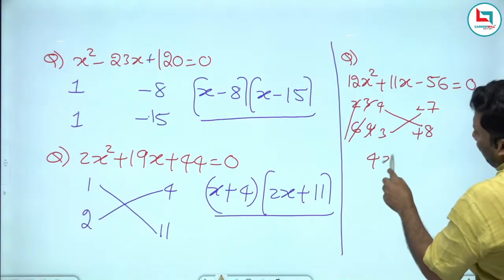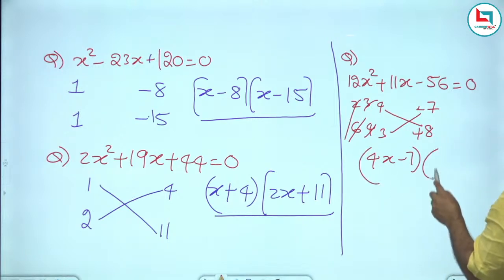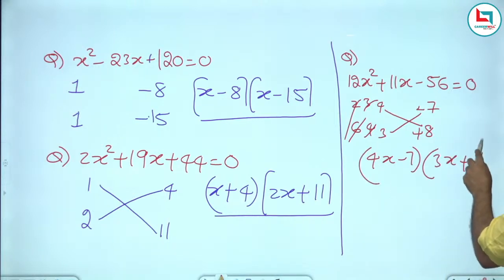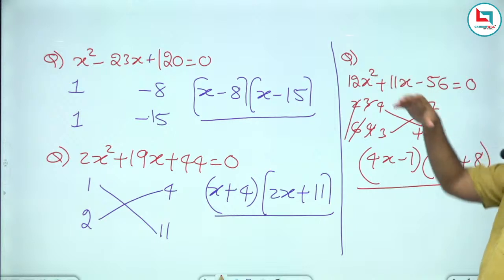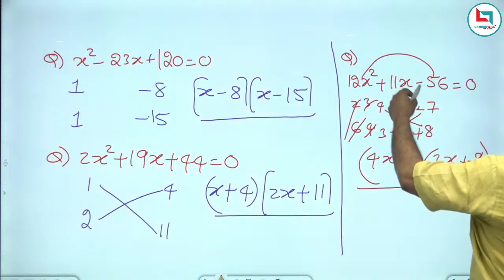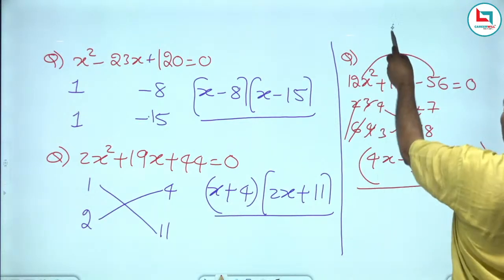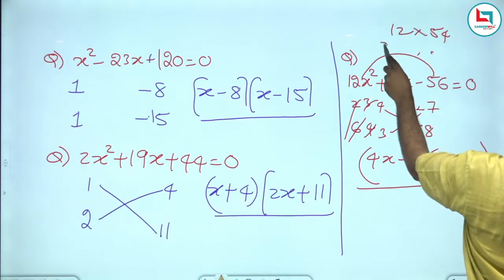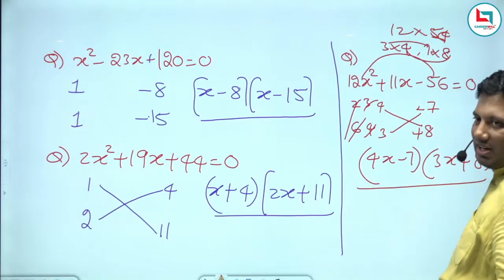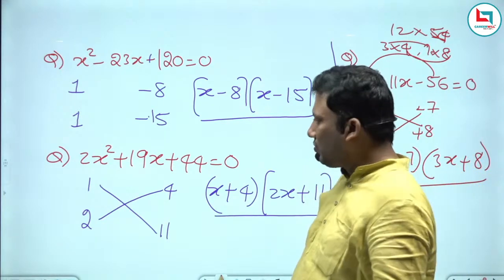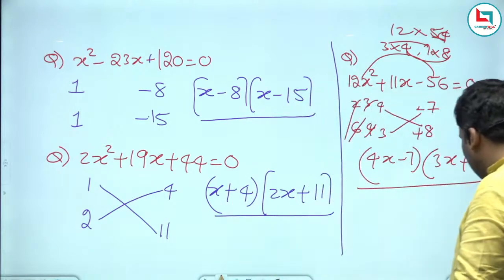So the answer is 4x minus 7 into 3x plus 8. So this is 12x square, 32x minus 21, it is plus 11x and minus 7 into plus 8 is minus 56. This is factorization. Some people will do it this way and check the factors. That is also right. 12 into 56. So here it is 3 into 4 and 7 into 8. 8 4s are 32, 7 3s are 21. 32 minus 21, 11. Almost 5 problems I did in a similar way.